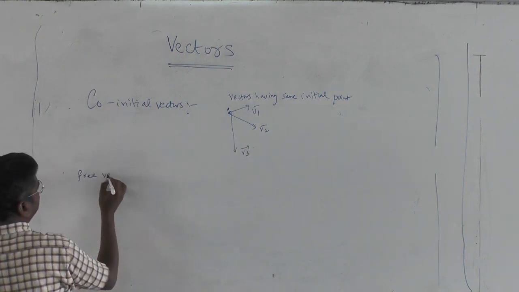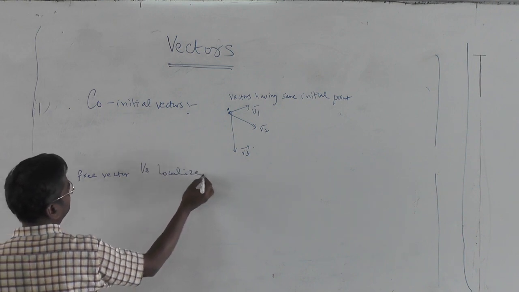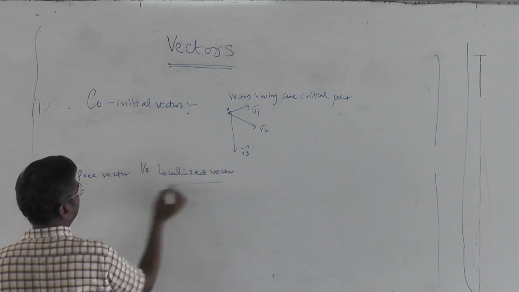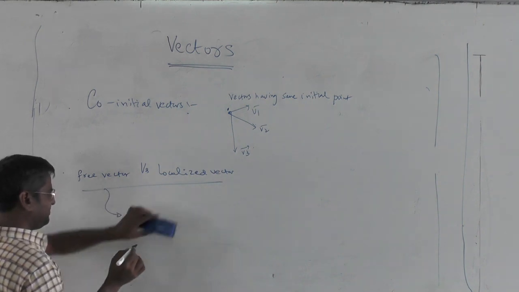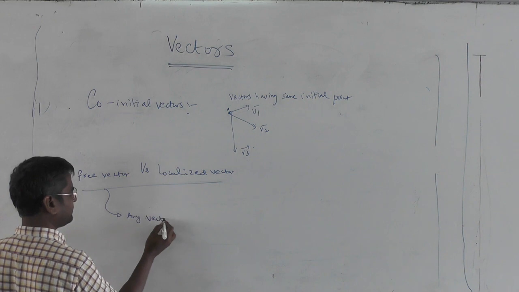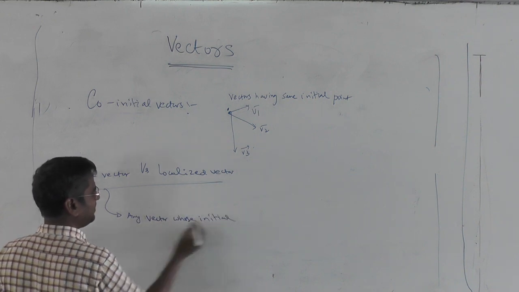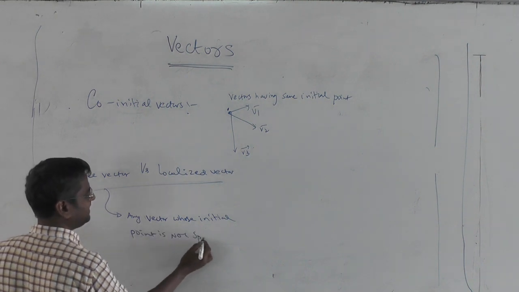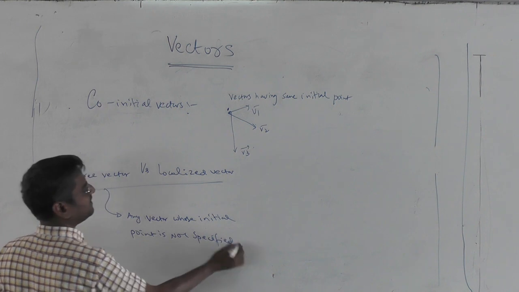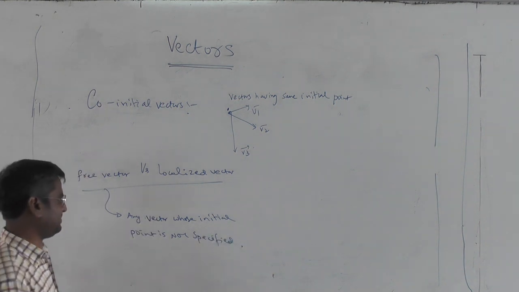Free vector versus localized vector. A free vector means any vector whose initial point is not specified. You can draw that wherever you want in space.